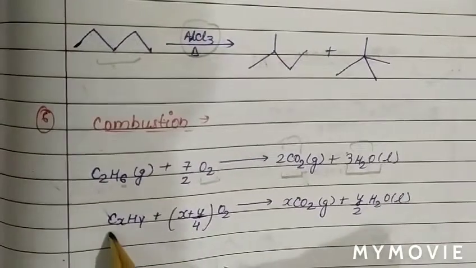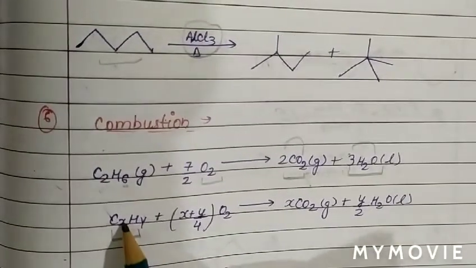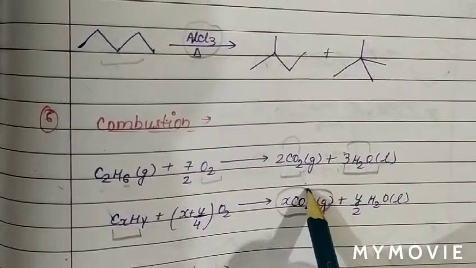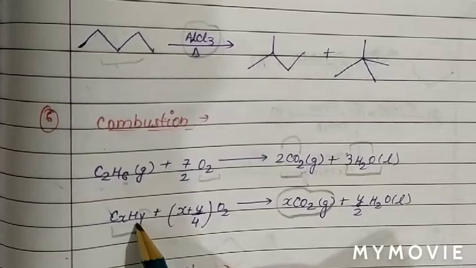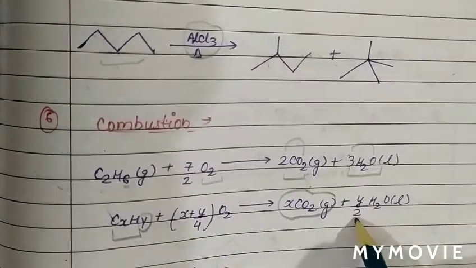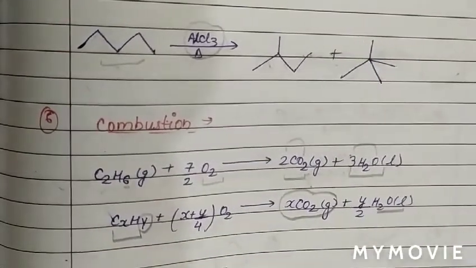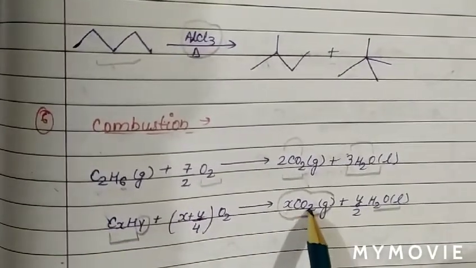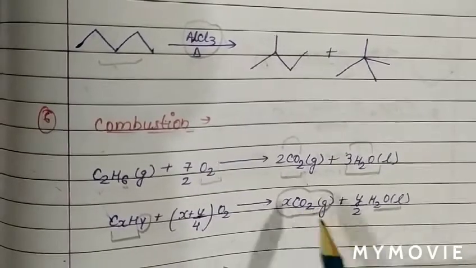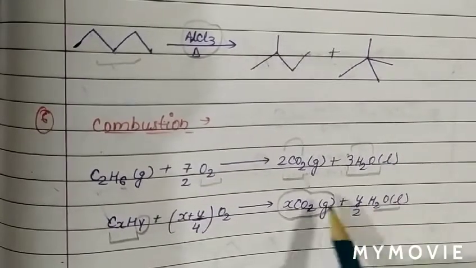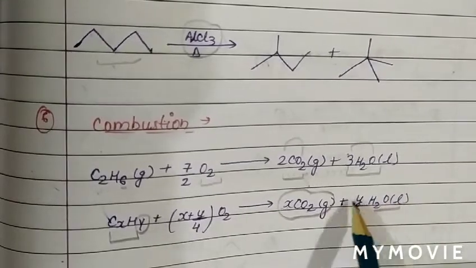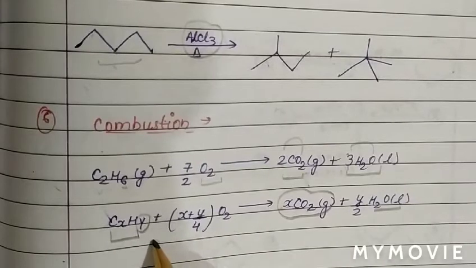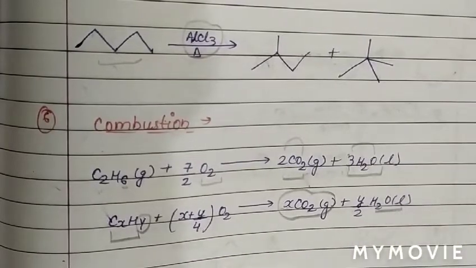Now we can see CxHy. X carbon atoms are there, therefore x moles of CO2 is produced. There are y hydrogen atoms, therefore y by 2 moles of water, half of the hydrogen atoms. Now the oxygen atoms are 2x plus y by 2. So 2x plus y by 2 divided by 2 gives x plus y by 4. This is the general balanced chemical equation of combustion.